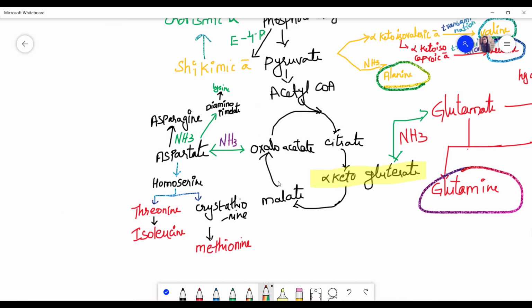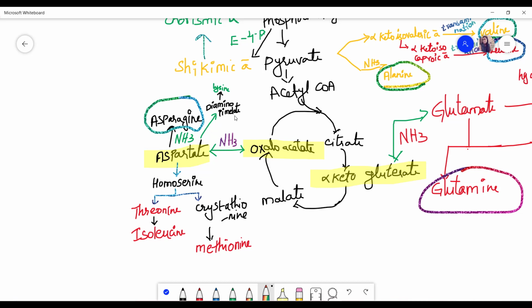And in this Krebs cycle, one more metabolite which is used for the synthesis of secondary metabolites is oxaloacetate. With amination, it is converted into aspartate, and this aspartate with amination is converted into asparagine, which is also a secondary amino acid.